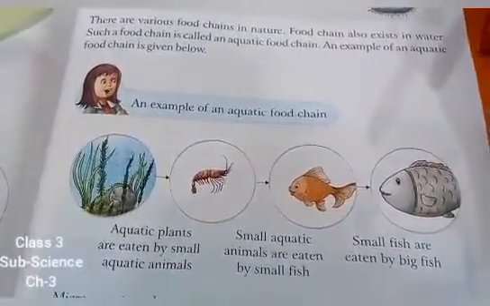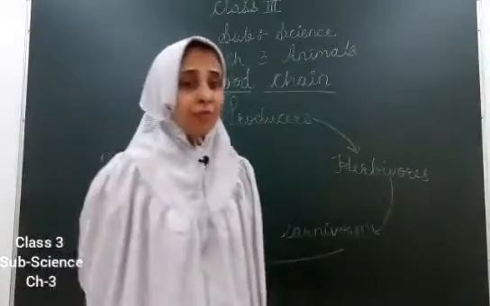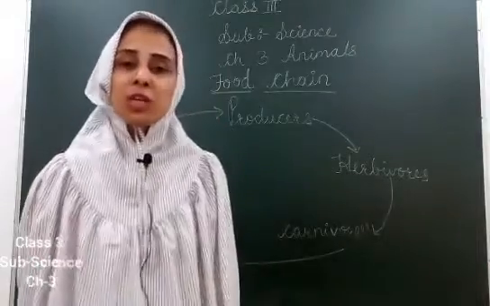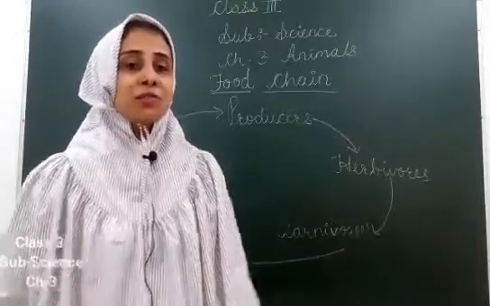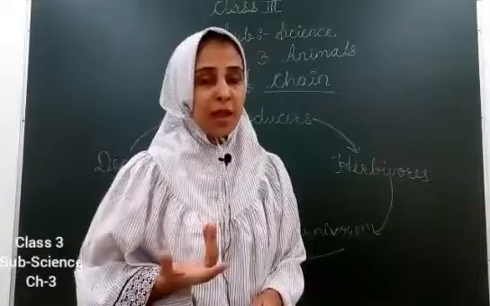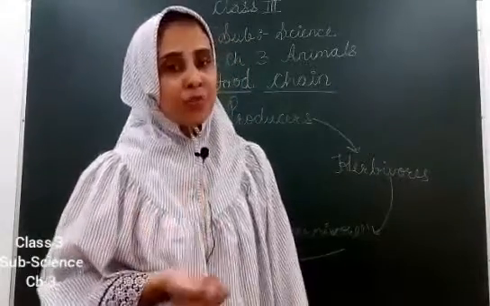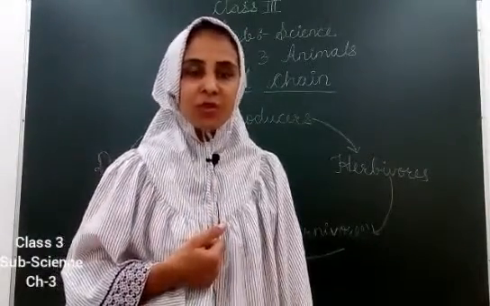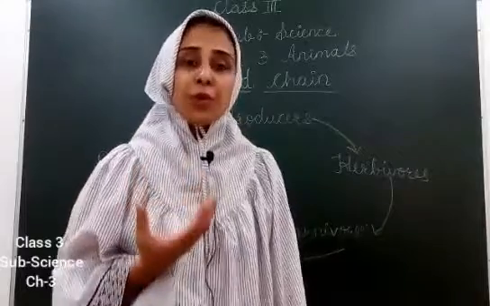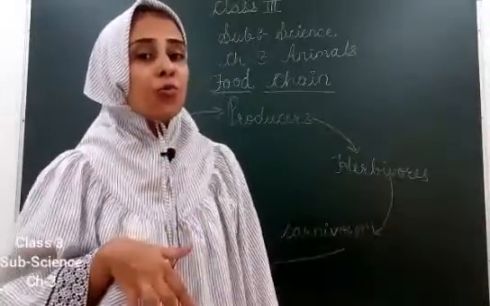Now let us understand this. Okay, now we have read about food chain. So what is a food chain? We have learned about plants. Plants are the main food producers. Yes, plants produce their own food. So plants are the producers. They produce their own food.